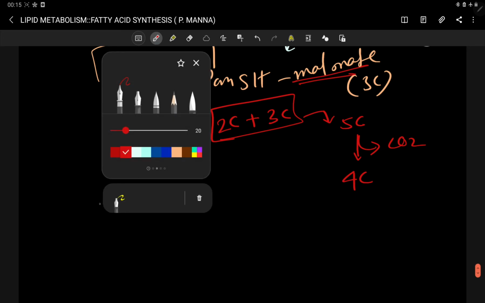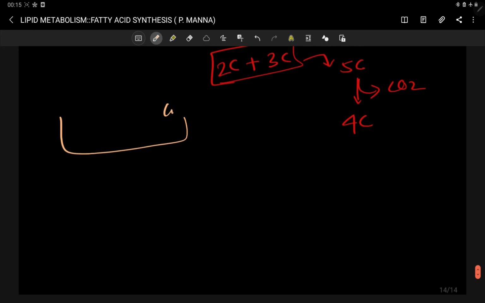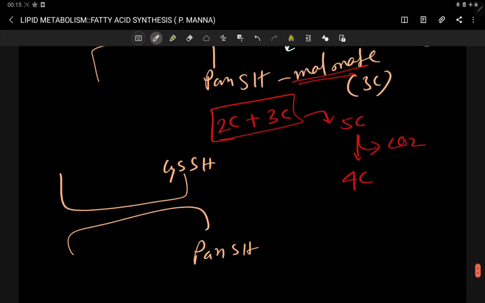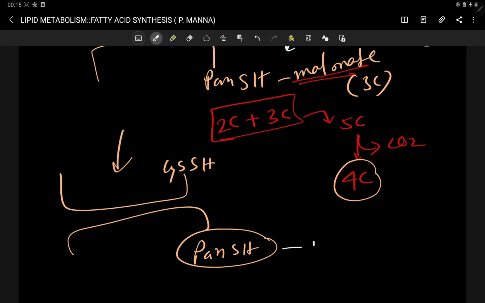So I am drawing this thing now. This is your cis end, this is your pan end, and after forming this 4 carbon ketoacyl group, this ketoacyl group is transferred at the pan end. Okay, now the cis end is free, no one is attached with the cis end now. So at the pan end you can see beta keto acyl group which is 4 carbon.